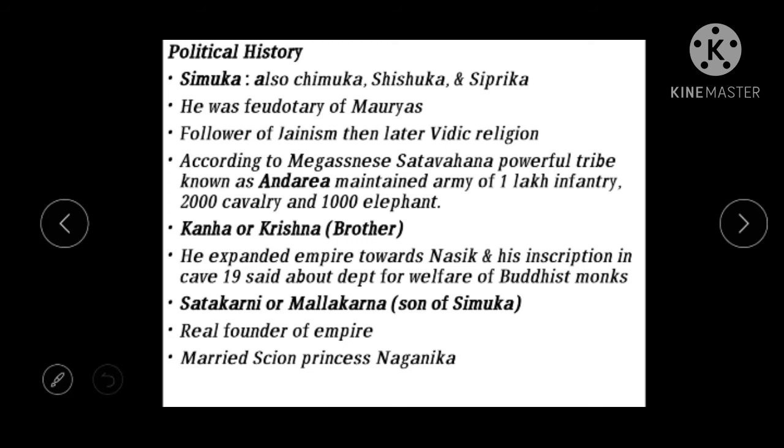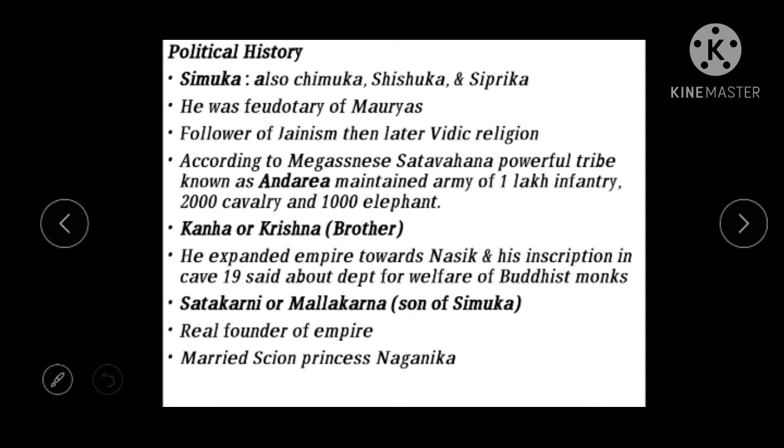Coming to Simuka, he is considered the founder of the empire. We also saw before that most of his coins were found in Kotilingala. His coins were found in Kotilingala, so that's why he is considered to be from the Telangana region. Simuka is also known by other names.